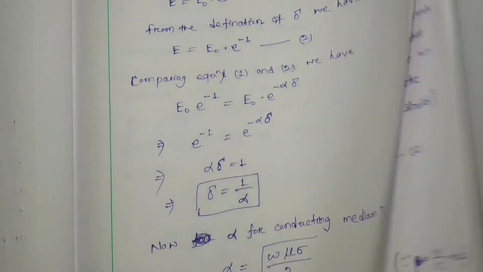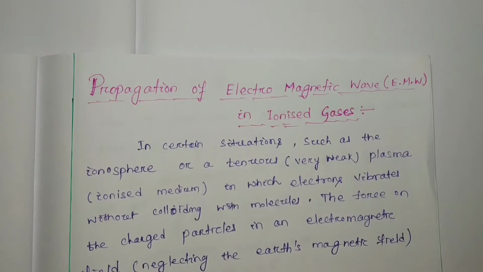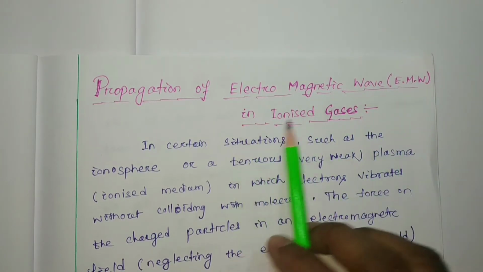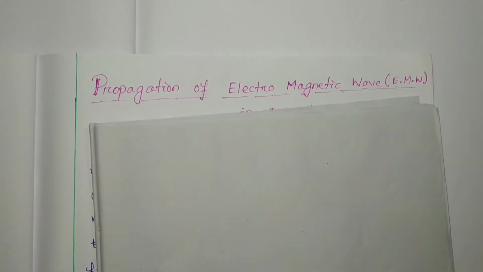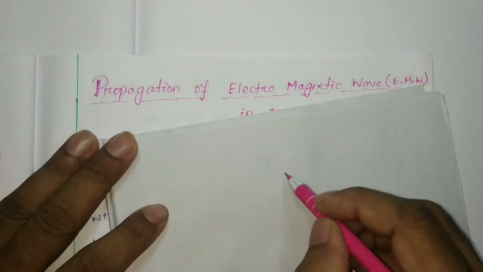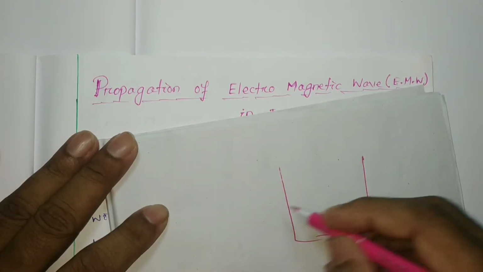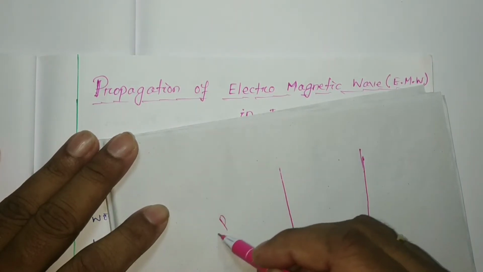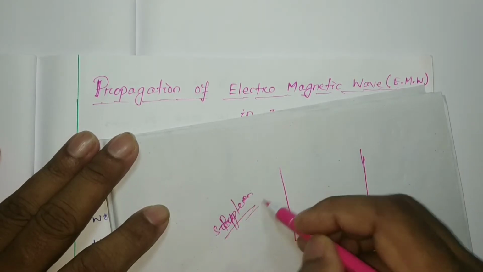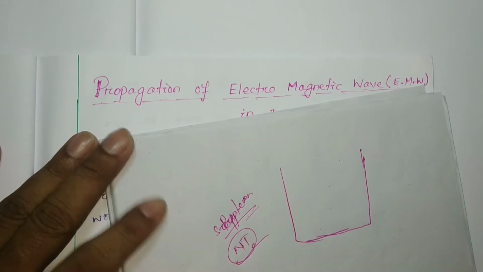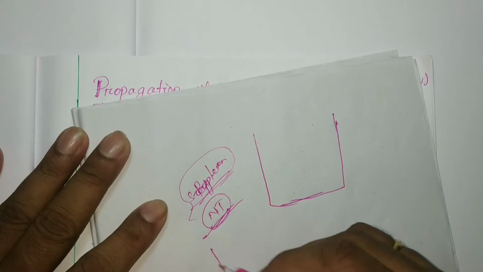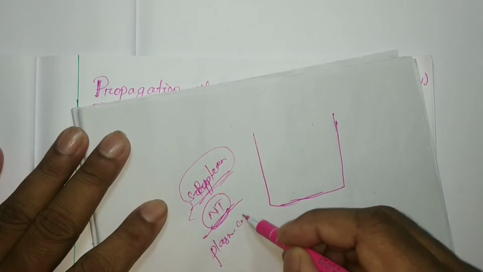In today's class we are going to discuss a new topic, the propagation of electromagnetic waves, that is EMW, in ionized gas. Ionized gas means, just recall the sputtering we studied in your nanotechnology paper. In sputtering, a plasma condition is formed.